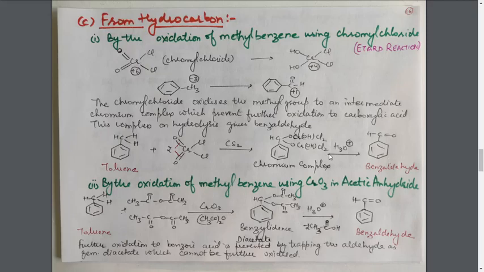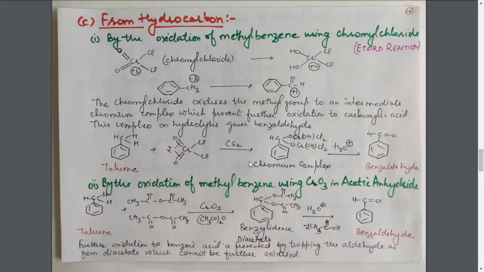Now here in this reaction we are preparing the aldehyde from methyl benzene, and aldehyde compounds are very easily oxidized to carboxylic acid. Now the question arises, why is the further oxidation of the aldehyde not taking place? It is because of the formation of this chromium complex. Due to the formation of this chromium complex, the further oxidation of this carbon atom is prevented. As a result, we are able to get the benzaldehyde.